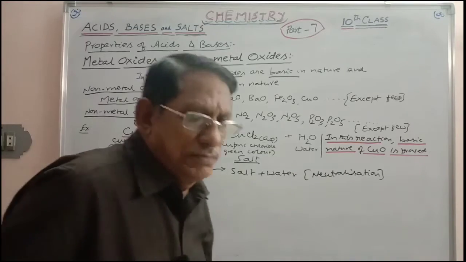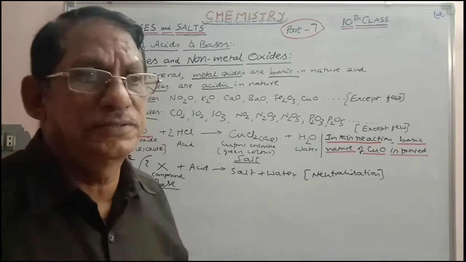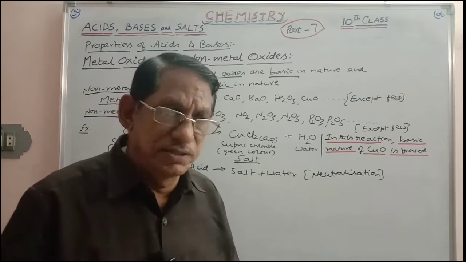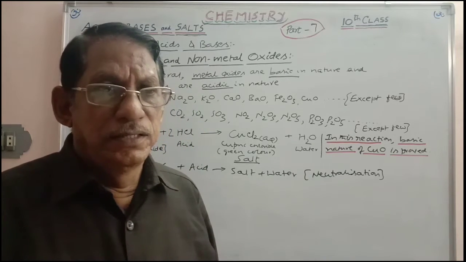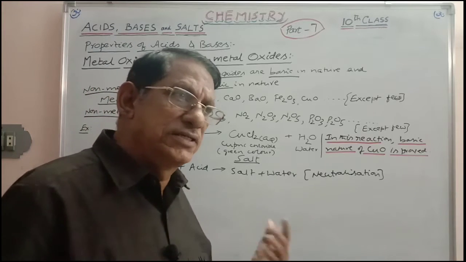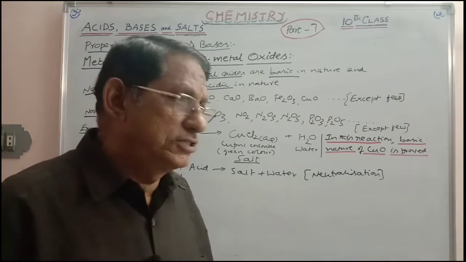CuO is nothing but the metal oxide. In this way, the metal oxide will be possessing the basic character. Its basic nature can be proved easily by treating it with acid. The resulting product is salt and water. Hence the proof.